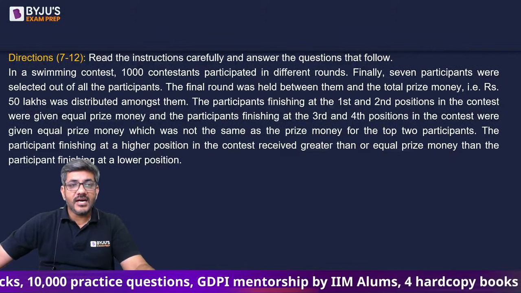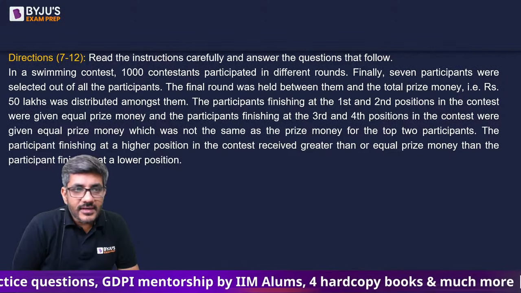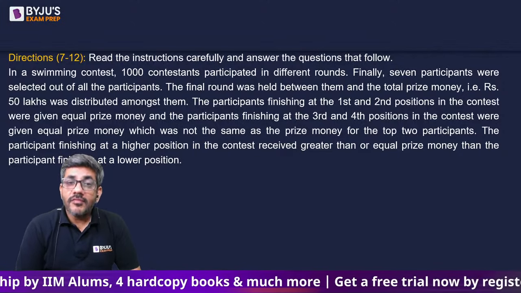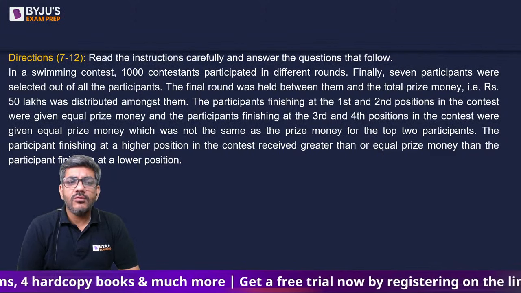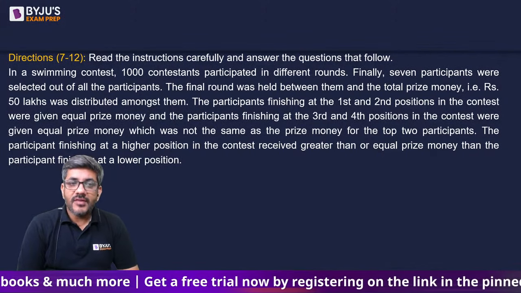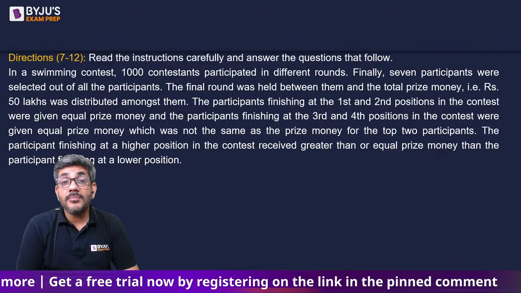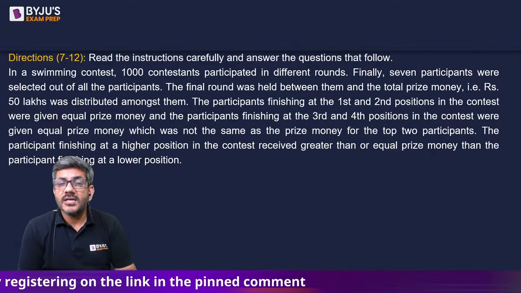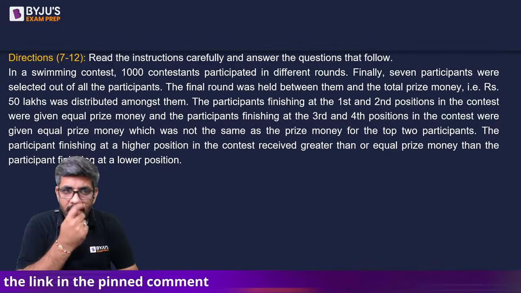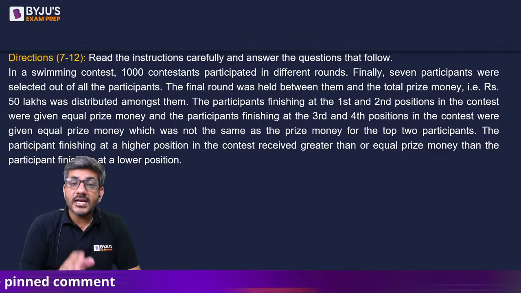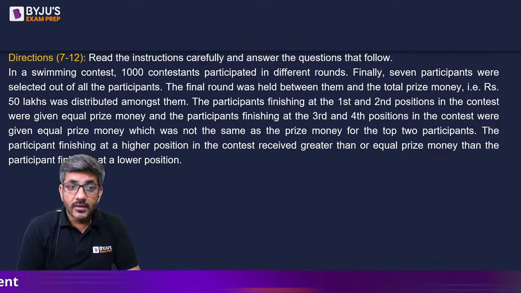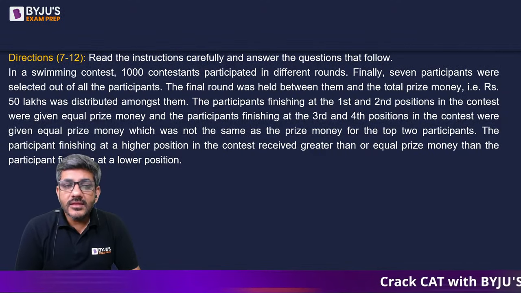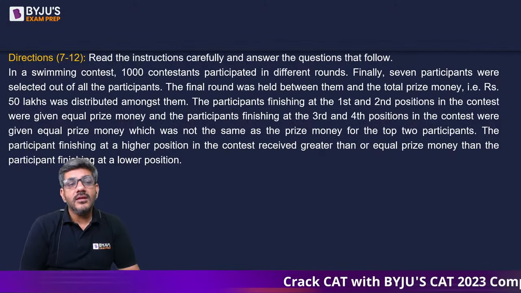क्या कह रहा है सर, एक बार चलिए साथ मिलकर पढ़ लेते हैं. In a swimming contest 1000 contestants participated in different rounds. Finally, 7 participants were selected out of all the participants. The final round was held between them, and the total prize money, that is rupees 50 lakhs, was distributed among them. So 50 lakh rupees are distributed among 7 people. The participants finishing at the first and second positions in the contest were given equal prize money, and the participants finishing at third and fourth positions in the contest were given equal prize money.